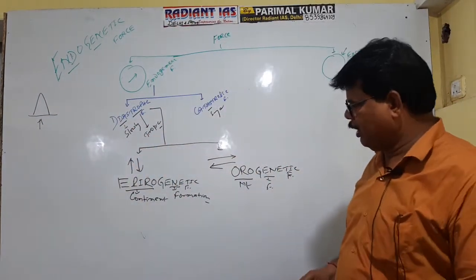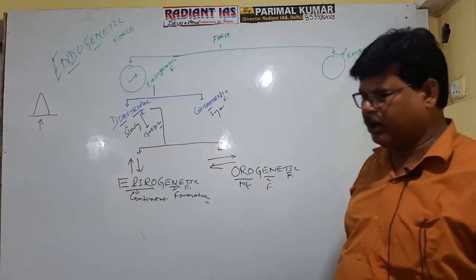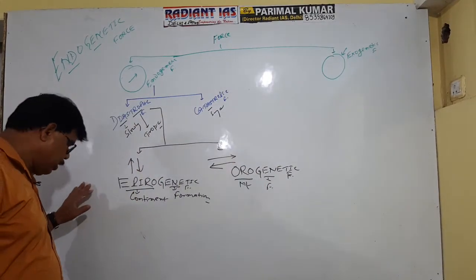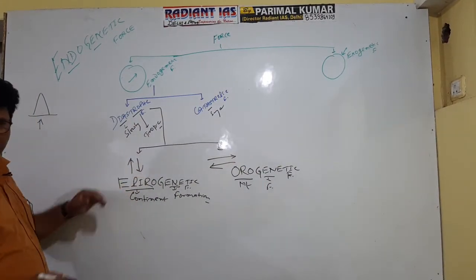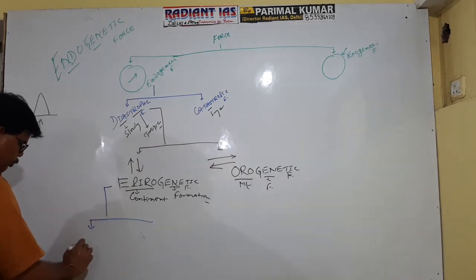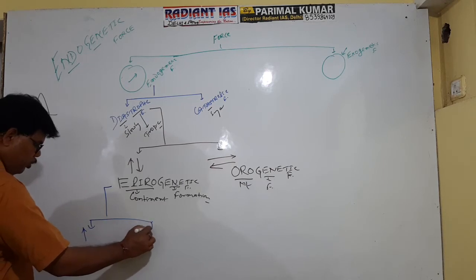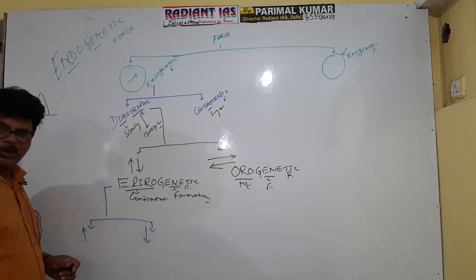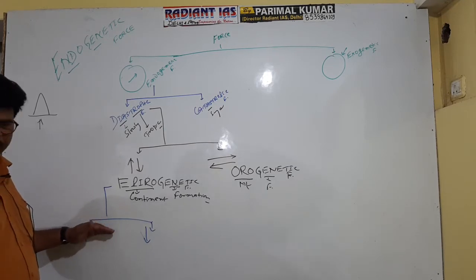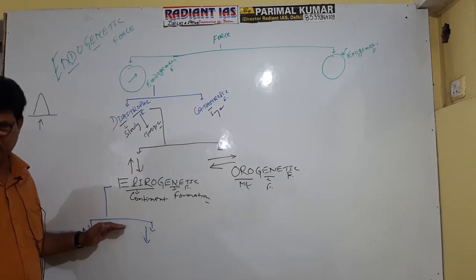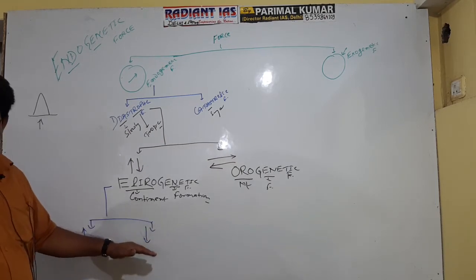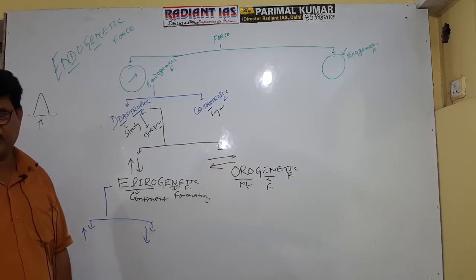Now see, there are two segments of epirogenetic force: one is vertically acting upward and the second is vertically acting downward. The epirogenetic force which acts in upward direction is referred to as force of upliftment, and the epirogenetic force which acts in downward direction is referred to as force of subsidence.